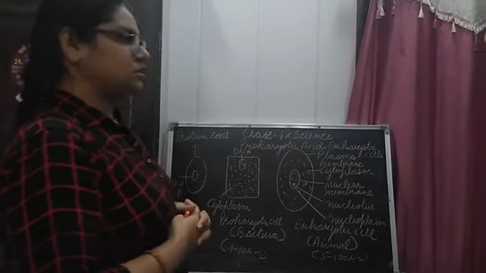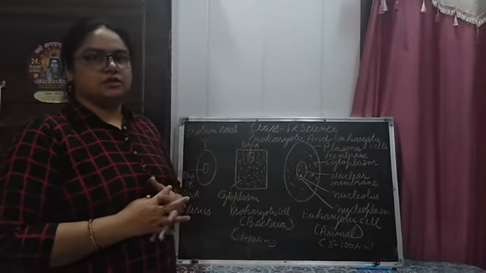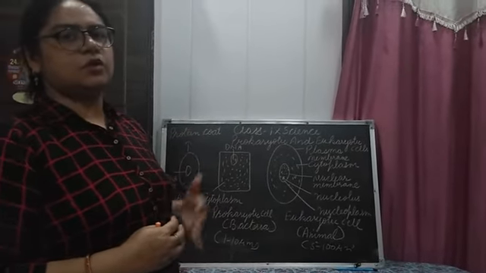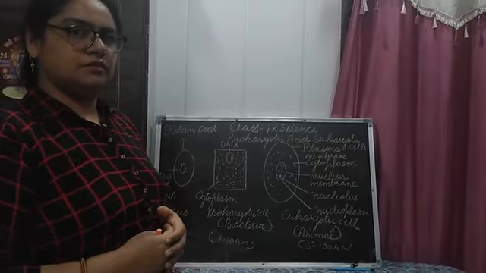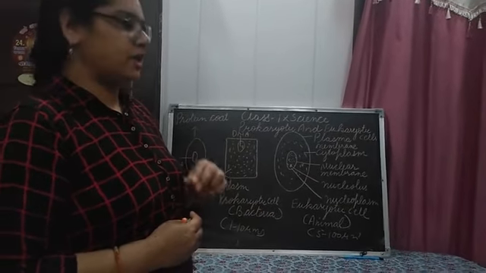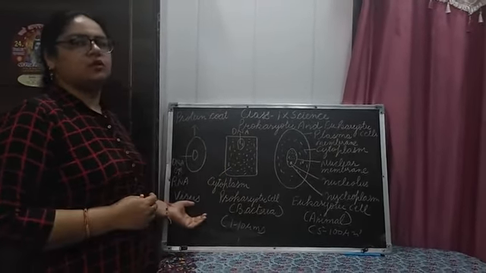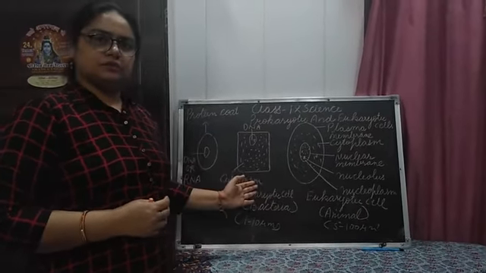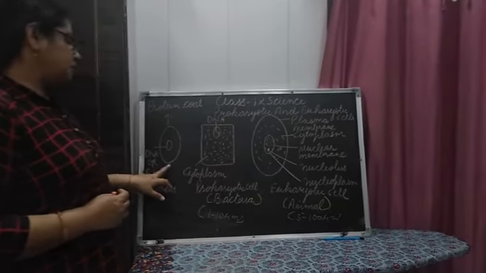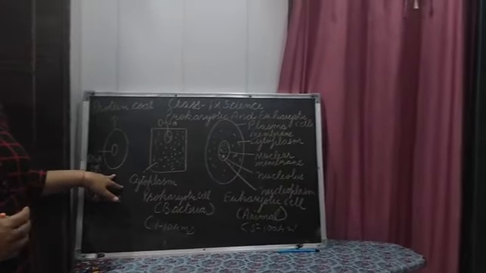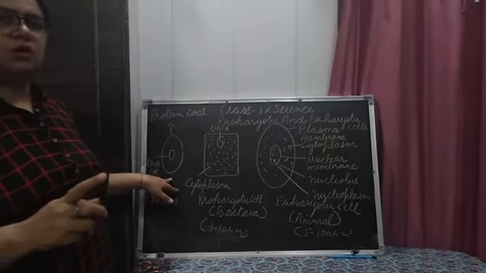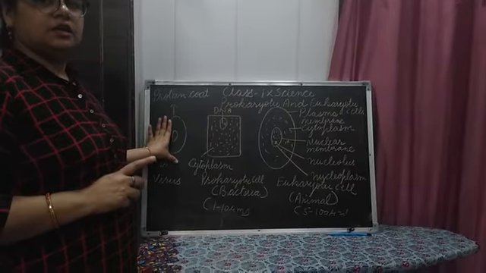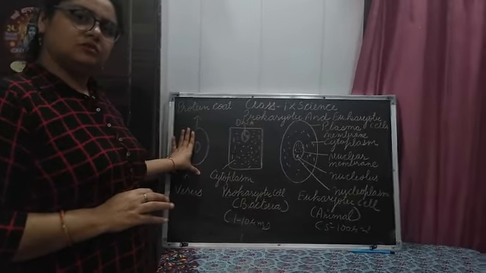Various living organisms are present on the earth. On the basis of this, we can classify them into two types: one is the non-cellular organism and the second is the cellular organism. Students, what do we mean by non-cellular organism? The organisms that do not contain any cell in their bodies.